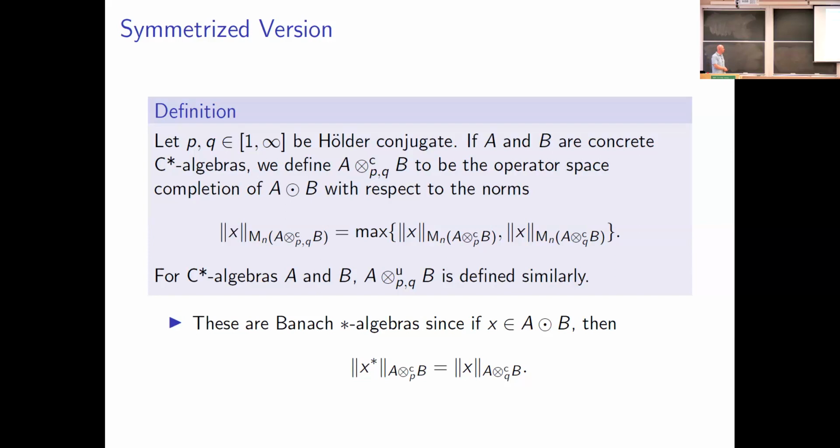Thanks to this equation, it's invariant under the involution on A tensor B, and so we get a Banach star algebra. This definition for concrete C-star algebras you can also do for universal C-star algebras, with the same definition at each of the matrix levels. Once again, you get a Banach star algebra.